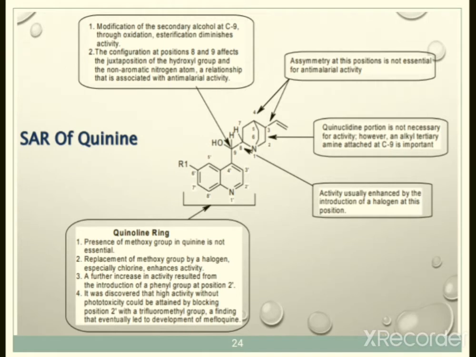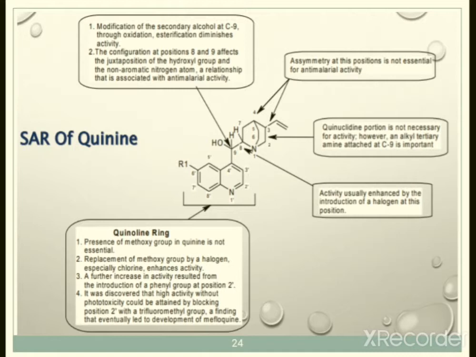Now we move to the SAR of these cinchona alkaloids, or quinine. The basic structure is given over here in the center, and you can see the numbering. The piperidine bridge ring system is called the quinuclidine ring.